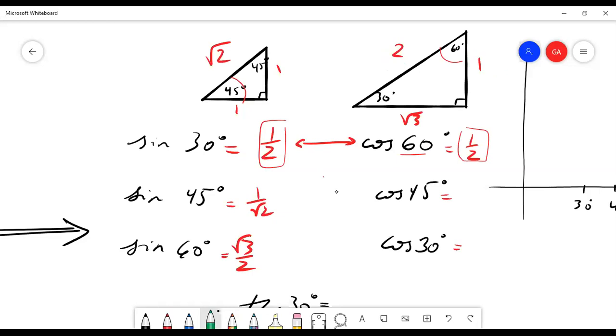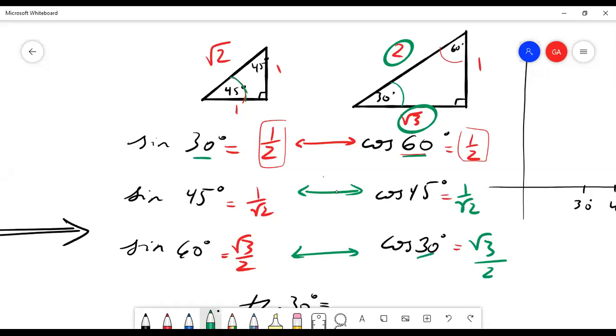How about cosine of 45? Well, I'll use this angle again. Cosine of this angle is adjacent over hypotenuse, and again, I get 1 over square root of 2. So these things have the same value. And now cosine of 30, you might guess based on this pattern, is adjacent over hypotenuse, and that's root 3 over 2, and again, these things have the same value. So there's a symmetry here between sine and cosine. Apparently, cosine takes on the same values that sine does, just for different degrees, right? This relationship will become very clear today by the end of the lecture.